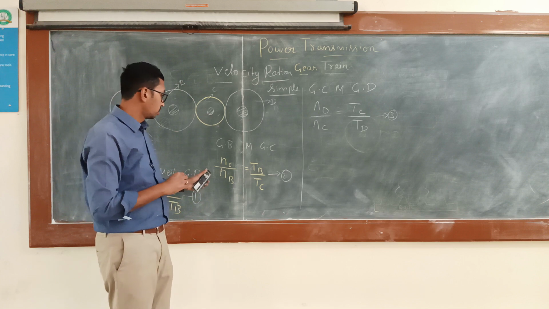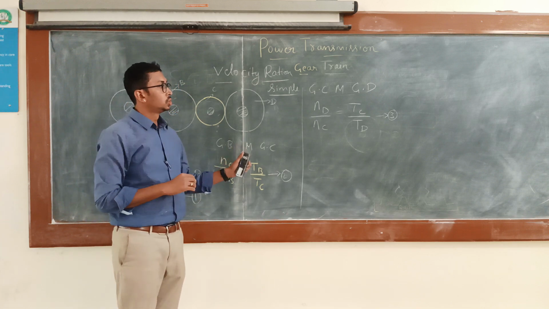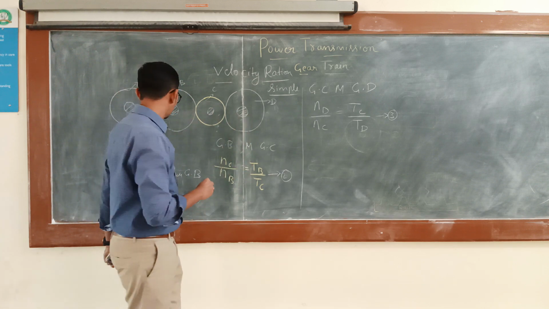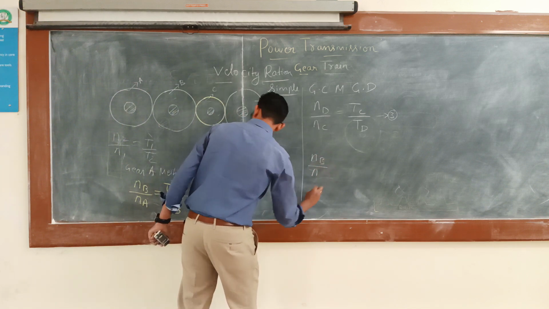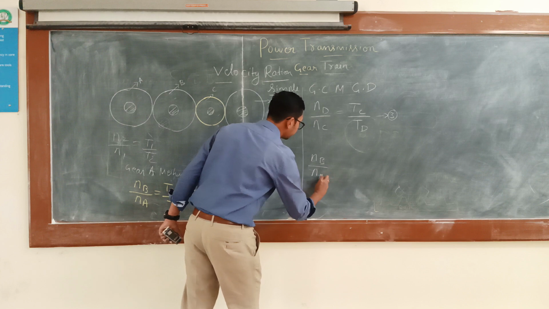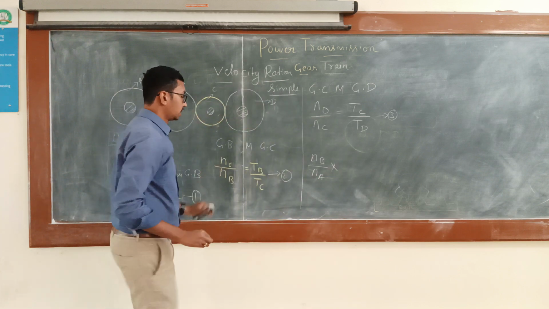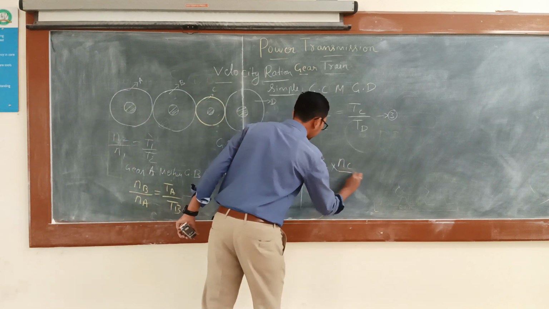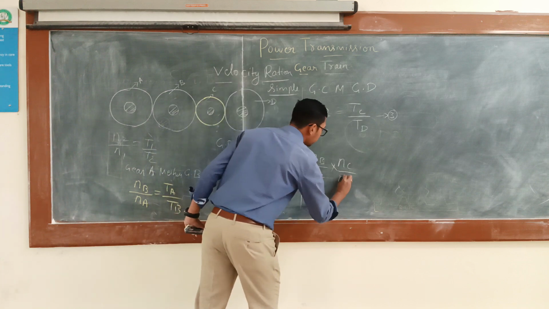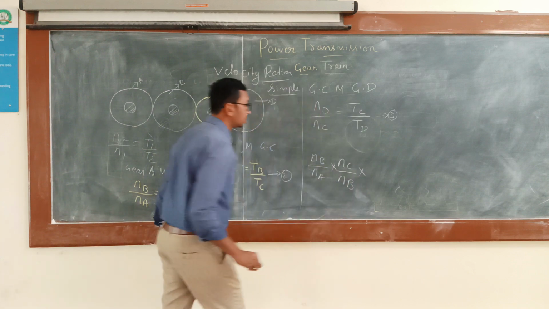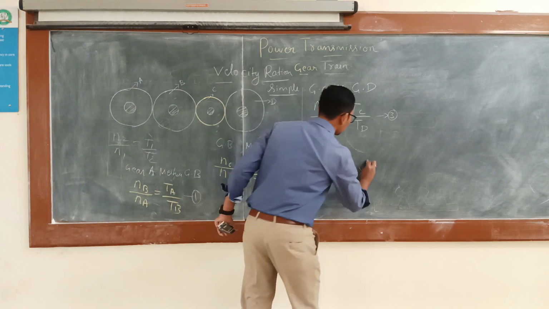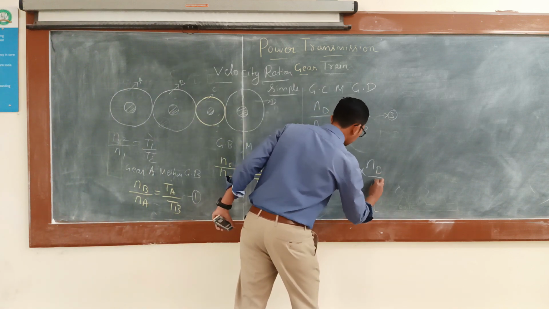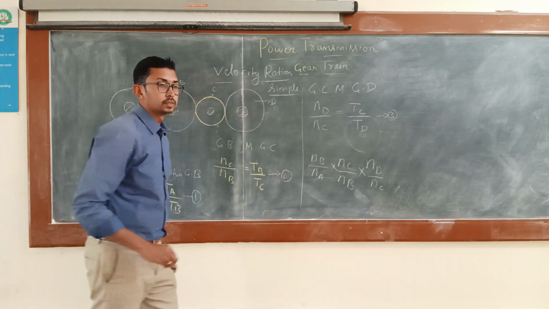So we are going to multiply equations number 1, 2 and 3. So what is 1? It is NB by NA into NC by NB into ND by NC, right?